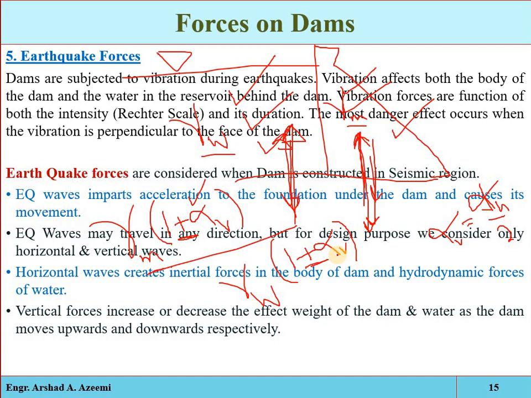Now remember, when you are considering the inertia forces due to horizontal acceleration, the effect of vertical acceleration on the unit weight will not be considered, because both accelerations are not produced at the same time, horizontal acceleration and vertical acceleration. At a time only one acceleration will occur, and the effect of the horizontal acceleration is more as compared to the vertical acceleration. So therefore, in the design only the horizontal acceleration forces, the inertia generated due to the horizontal movement of the earthquake, will be considered. Clear?